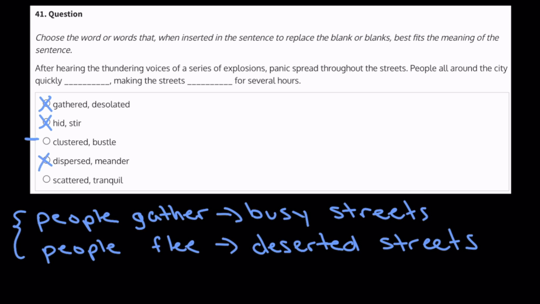Next, we have scattered and tranquil. Scattered would put this in the second possibility we have on our screen. However, though the streets might be deserted, they're probably most likely not tranquil after hearing large explosions, so we're going to eliminate that answer choice too. So we're left with clustered and bustle as the correct answer for this question.